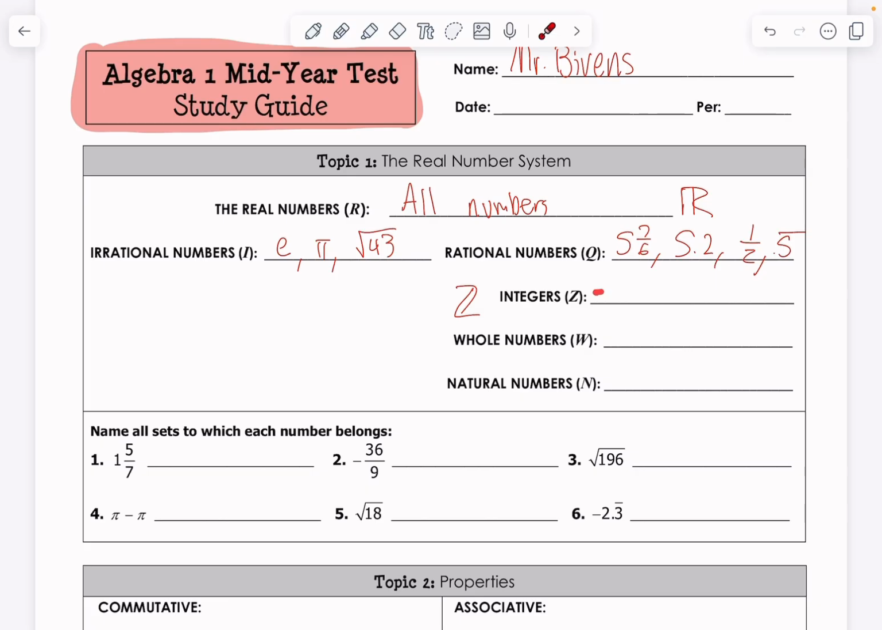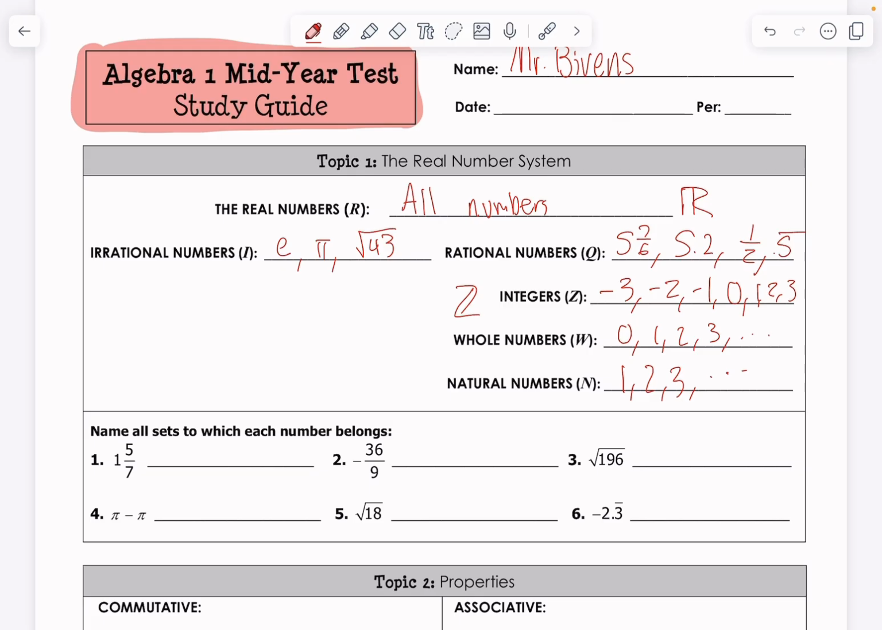So like -3, -2, -1. It includes 0, 1, 2, 3, so on and so forth. Whole numbers, same thing as the integers, just get rid of the negative numbers and not 0. So we're going to start at 0, we'll go 1, 2, 3, all the way up to positive infinity, okay? Natural numbers, similar to whole numbers, they just do not include 0. So 1, 2, 3. Those are our sets of numbers.